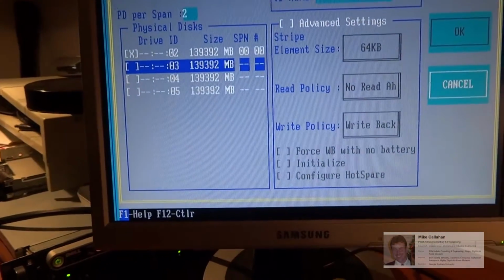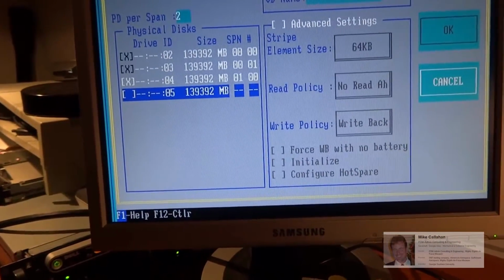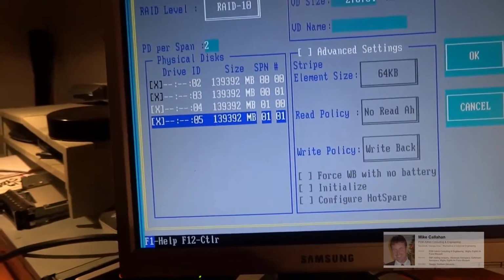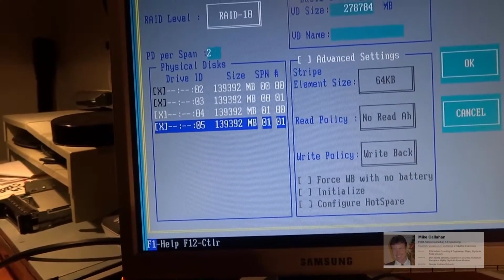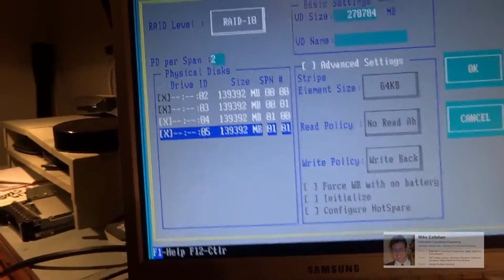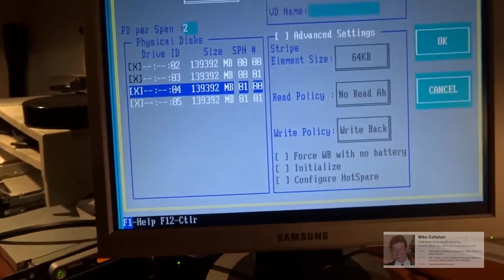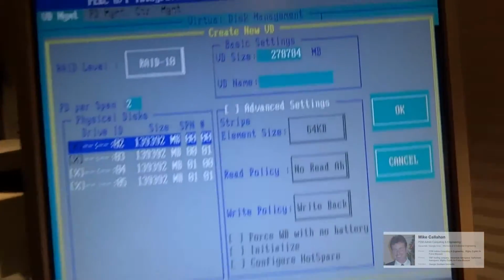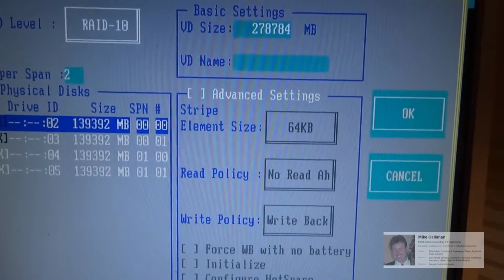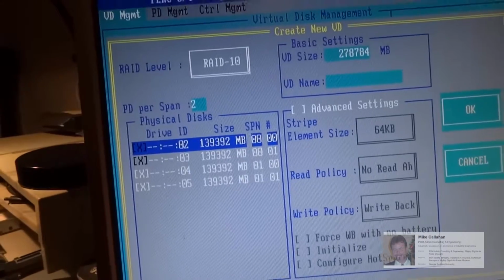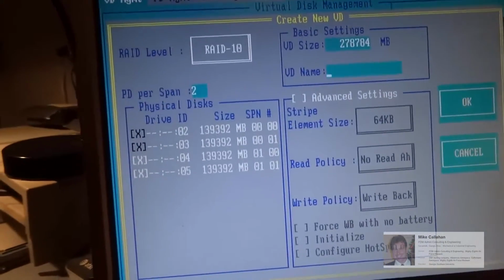If I press enter for each one to add, it starts with 0, 1 and 0, 1. So that's this of the RAID, 2, 3, 4, 5. So we've got 1, 2, 3, 4, 5, 6 drives. We've got 2 of them under RAID 1, and we're going to have 4 here under RAID 10. So it calculated over 270 gig. I'm going to tab over, and I'm going to call this file server.